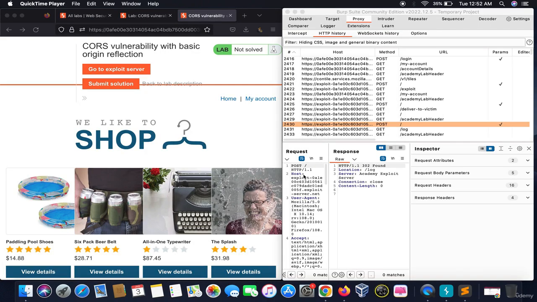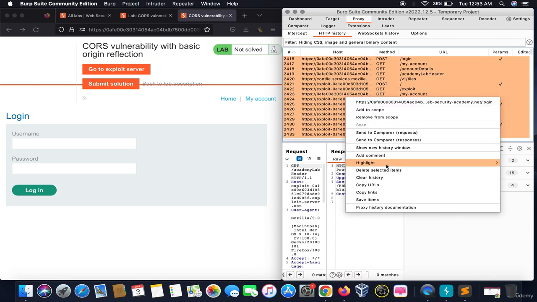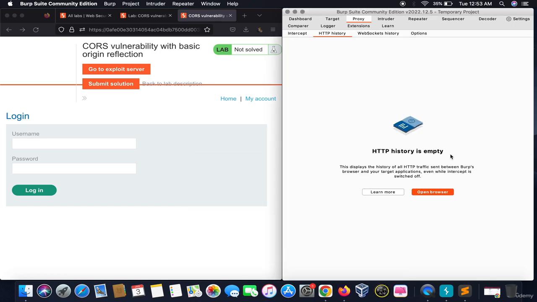So hello everyone, in this lab we will see how we can exploit the cross-origin resource sharing vulnerability with basic origin reflection. So I would click on my account and I would repeat again, maintain a habit of clearing the HTTP history. This would make your process really simple.